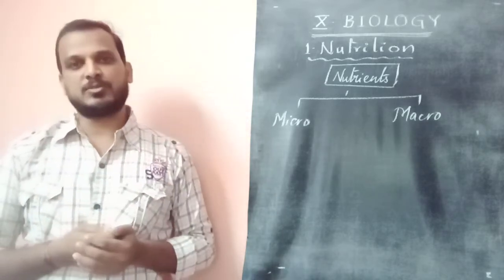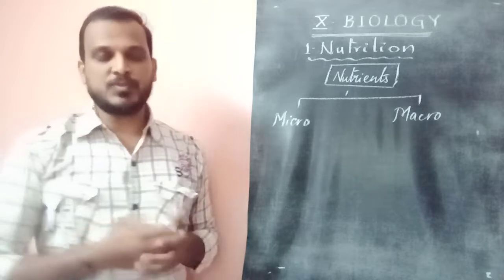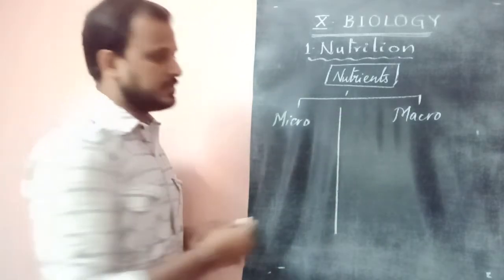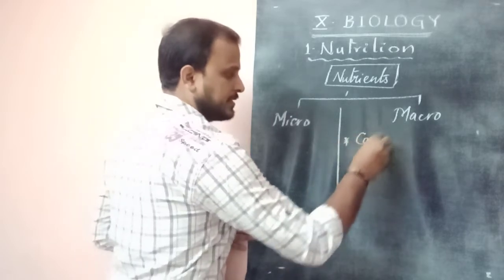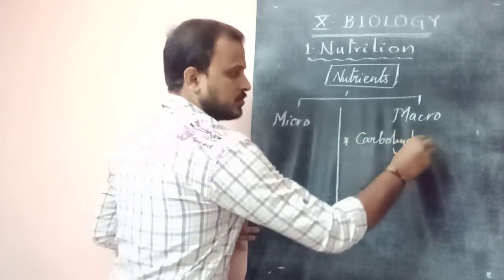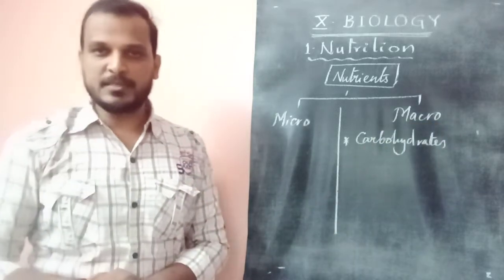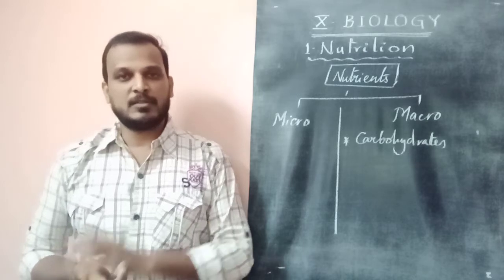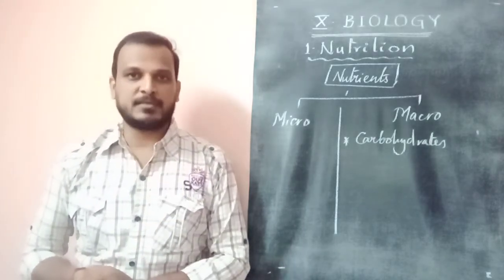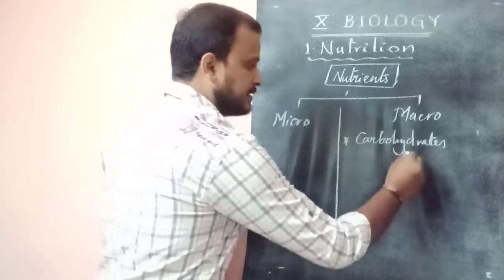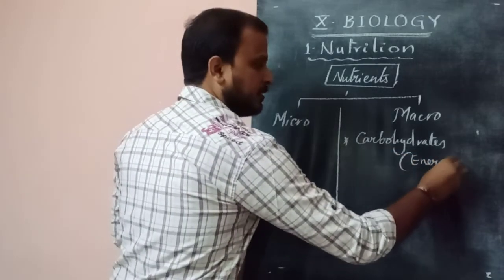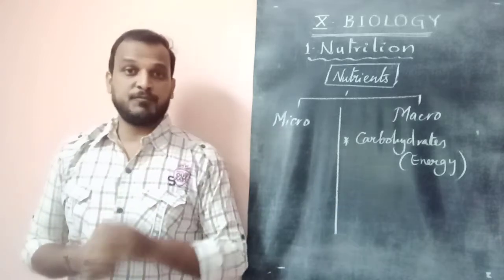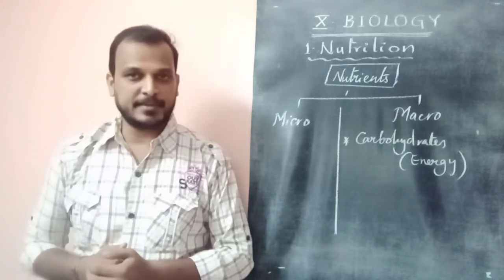What are the names of these? Which nutrients are required in large quantity for us? See, for example, I am writing the list of macronutrients here. Carbohydrates, for example. So carbohydrate is the first important macronutrient. It should be available in large quantity. Why? The first need of an organism from nutrient, from food, is to get energy. So carbohydrate is a kind of macronutrient which gives energy. Without carbohydrates, we cannot generate energy.